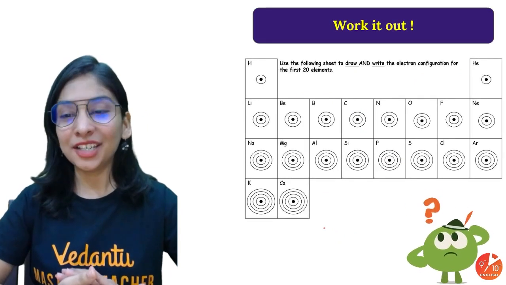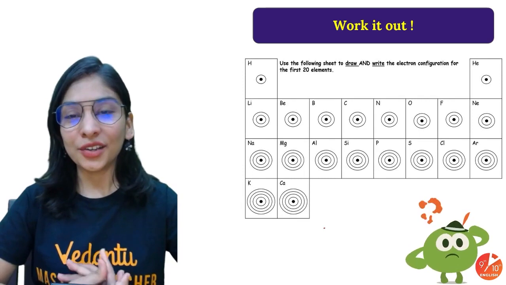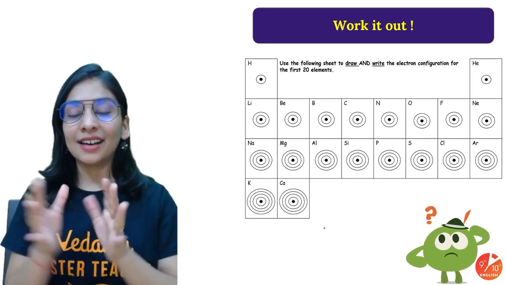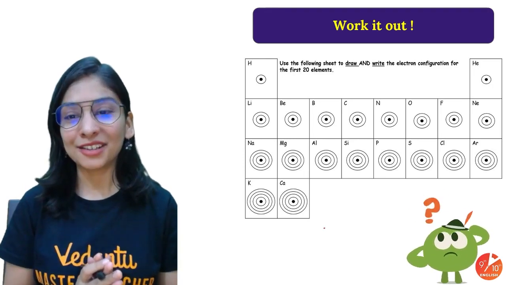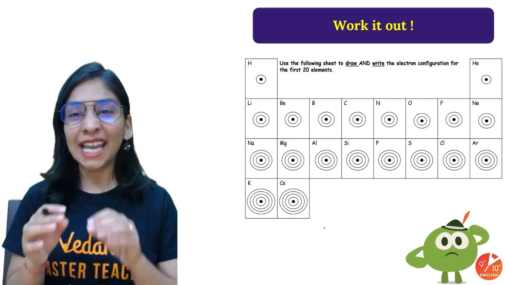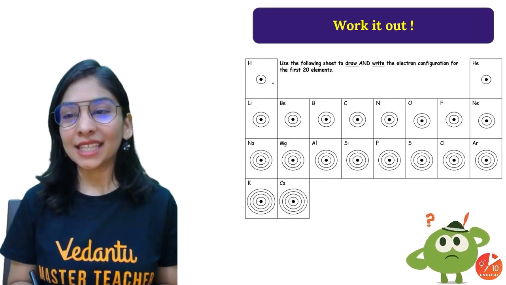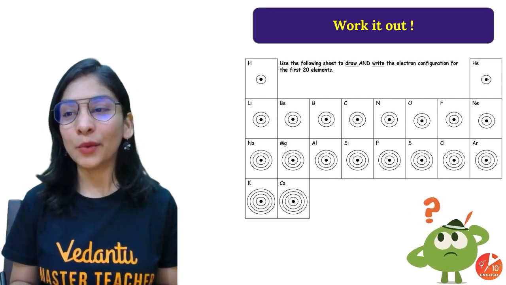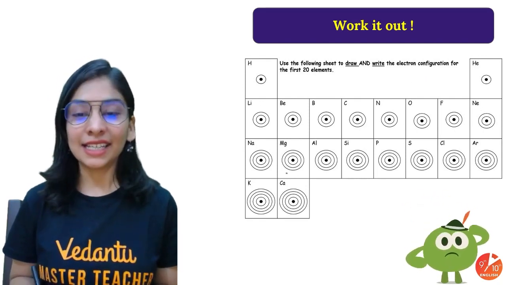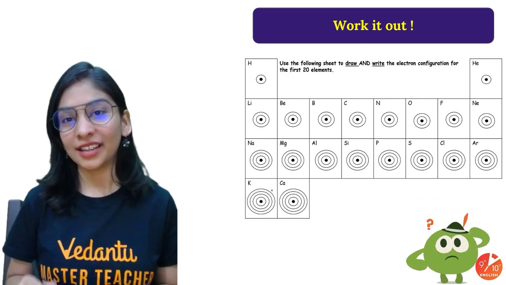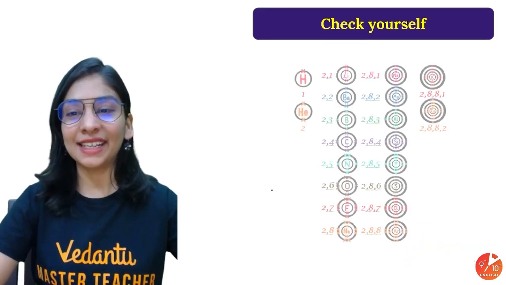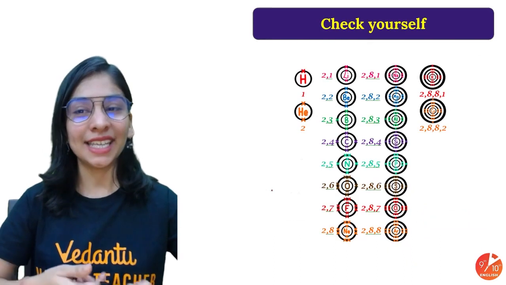And I am pretty sure that you can work it out now. So your work is a bit more, but I would love to see. There are all the first 20 elements in front of you, and you have to put electrons in all 20 elements. Knowing the fact, I drew a basic diagram: hydrogen and helium have just 1 shell, lithium to neon 2 shells, sodium to argon 3 shells, and potassium and calcium 4 shells. You just need to put electrons now following the octet rule. Very, very easy. And I somehow gave the hint also.